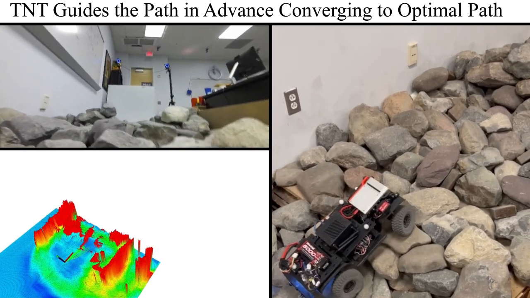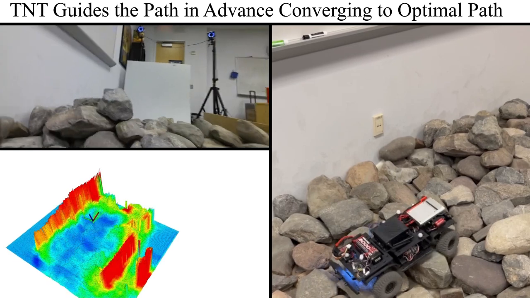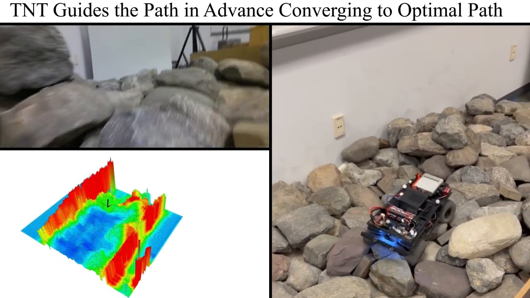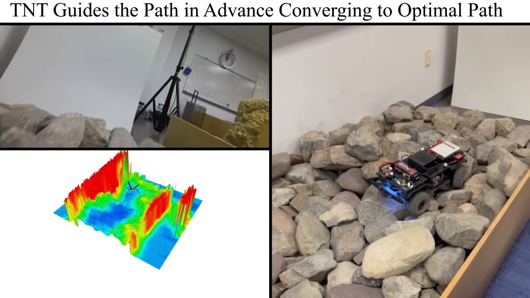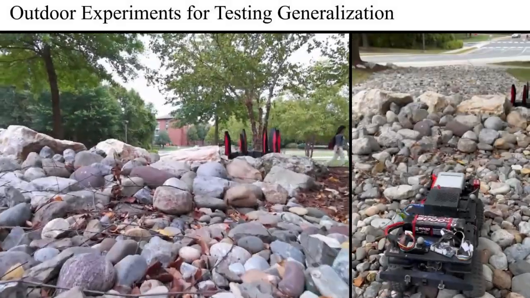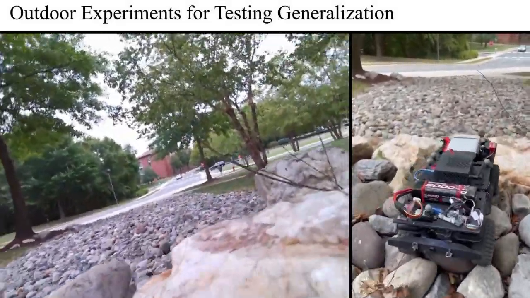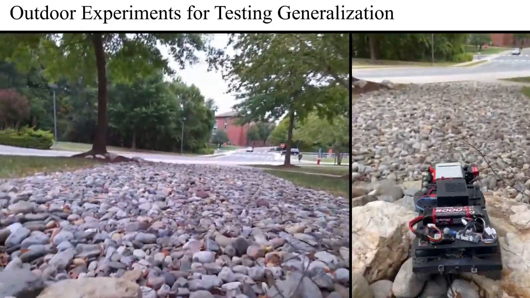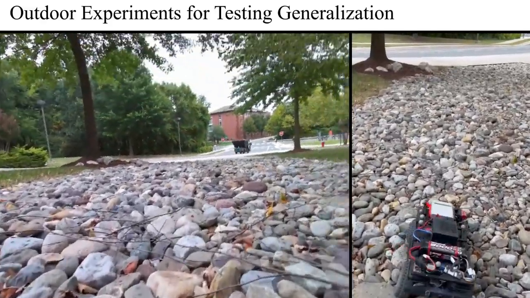With TNT, MPPI uses a shorter horizon, as the traversability map provides rich terrain information up front. This allows for faster, shorter rollouts that quickly find the best path through challenging terrain. We also deploy TNT in an outdoor, off-road environment, and TNT's traversability estimation can generalize to unseen terrain. The robot is able to avoid untraversable areas and explore potentially traversable ones, therefore successfully moving toward the goal.